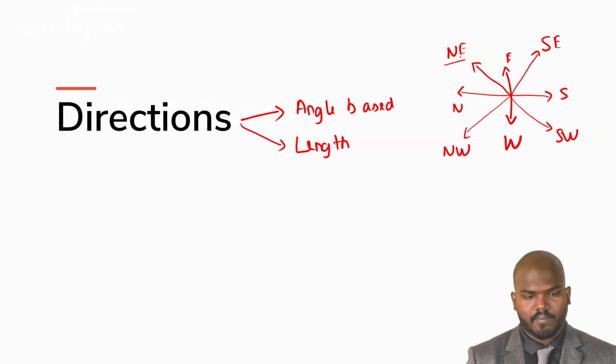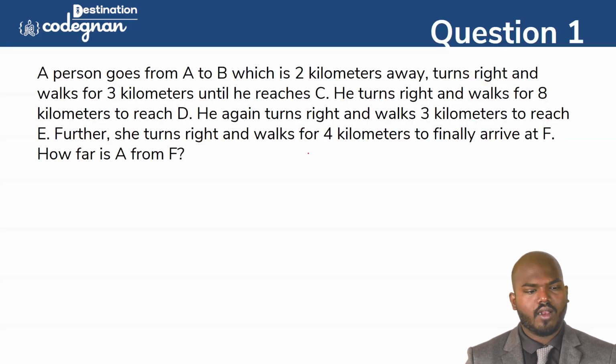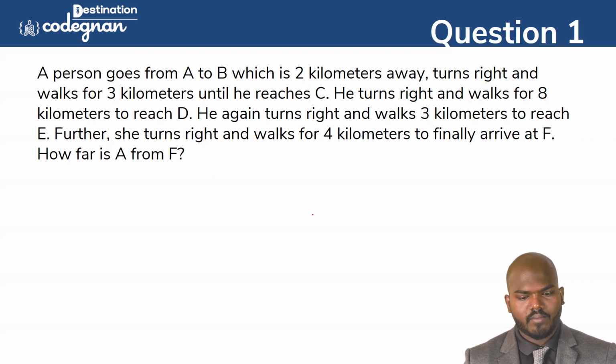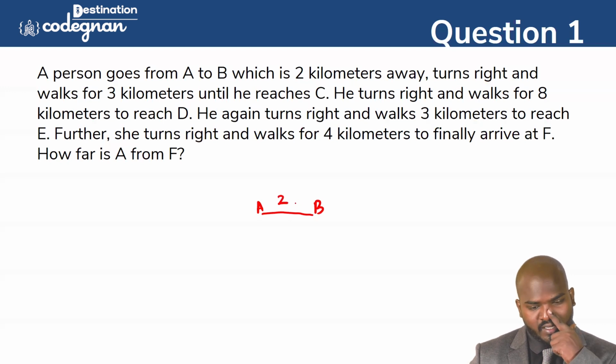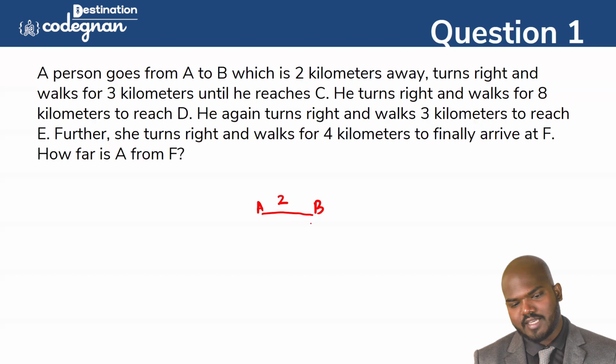Got it, guys? Okay. So going to question number one: the person goes from A to B, which is 2 kilometers away. We don't know where A is, but I'm drawing A to B here, 2 kilometers. Then they say turn right. Turn right means this side.